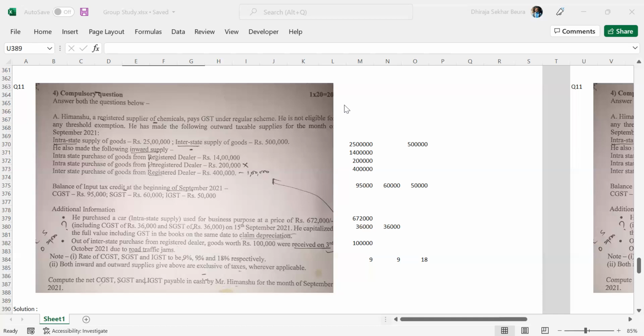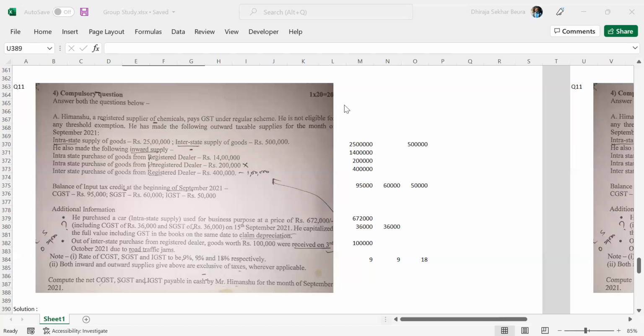Now, we have then e-commerce operators. Again, in spite of the turnover, you have to register yourself. So electronic commerce operators, and so on. Suppose there is a BPO or KPO outside India, they are also compulsorily required to register themselves. So if you can remember a few points at least, that would be helpful to write something.